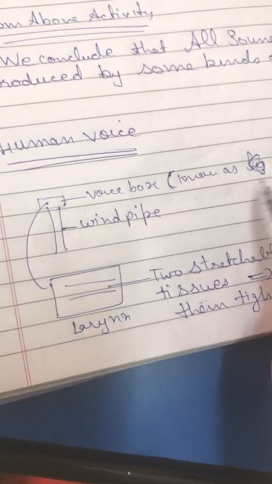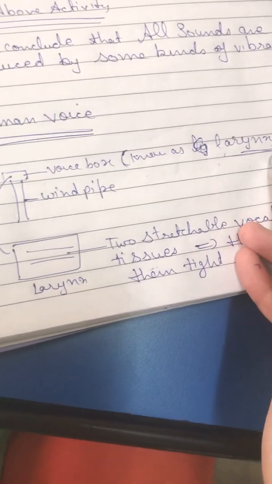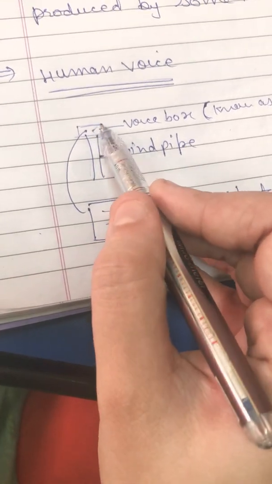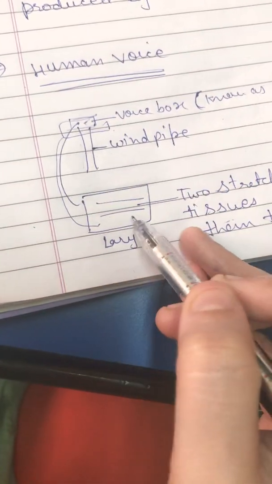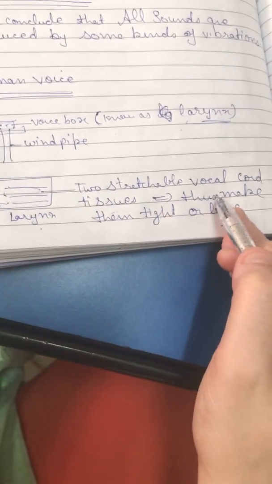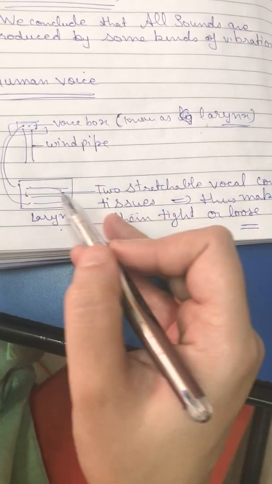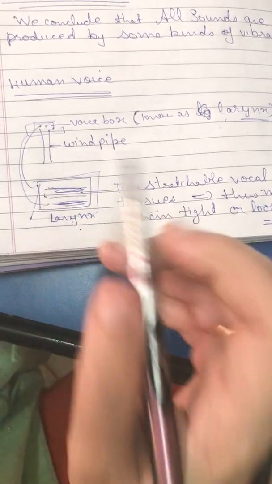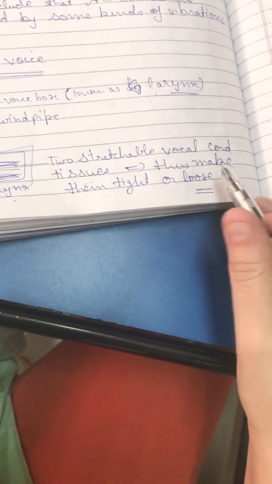This is known as the larynx. Okay? And inside the larynx, for example, this is the larynx, and inside the larynx we have two stretched vocal cord tissues. Okay, one is this and the second is this. So in the larynx we have two vocal cord tissues, which make a to and fro motion, or vibrate. Okay, so we repeat it.